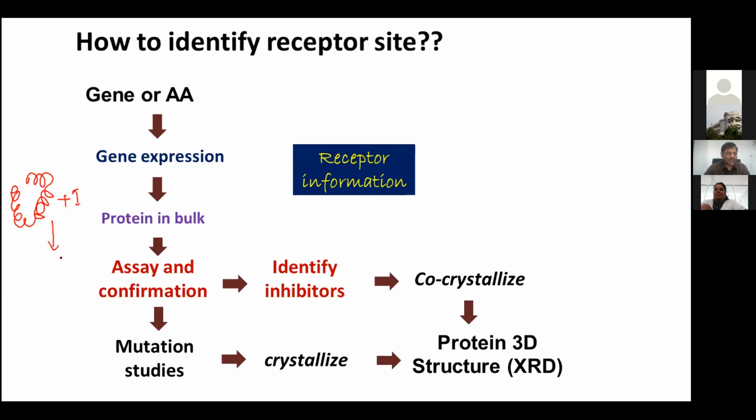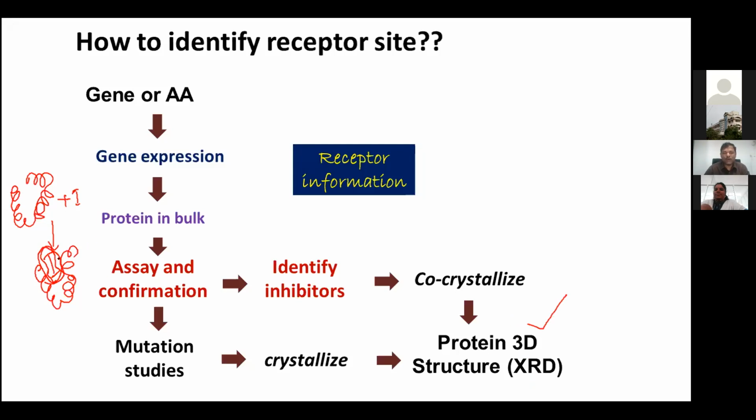While crystallizing, this is the protein and the inhibitor is over here, so we know right now this is the active pocket. This is one way you can identify the active pocket through the X-ray crystallography technique.